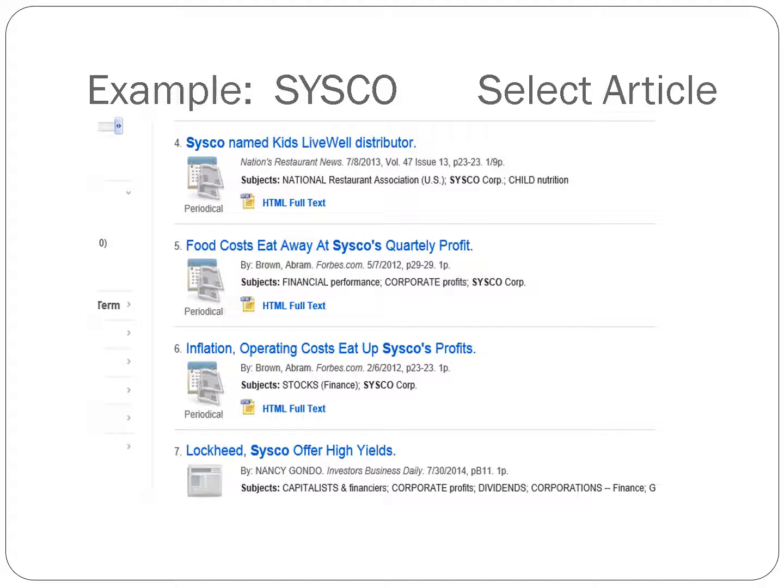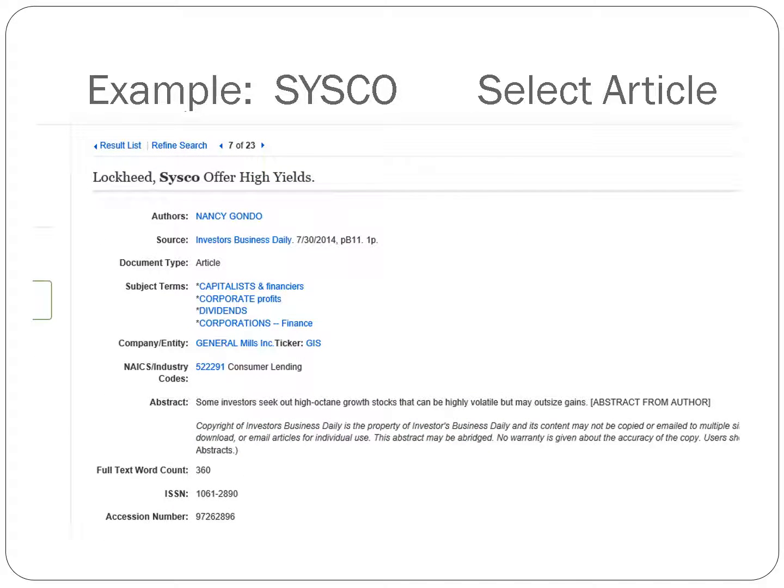So once I've selected that, then I only get my 23 articles, and I'm skimming through the headlines, and I'm interested because I see this one that says that they're losing money, and then I realized that was from 2012. And then I see below that this one where they're offering high yields to their investors, and that's 2014. Well, that intrigues me that they are now profitable, because I'm not sure I want to work for a company that's losing money. So I click on the link, that's my choice, and I see this.